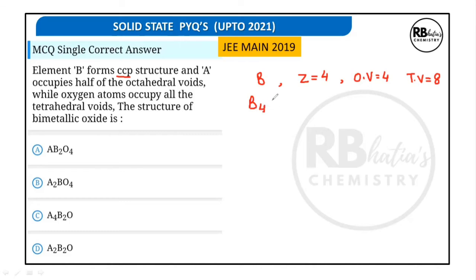A occupies half of the octahedral voids, means A will be 2. Oxygen atoms occupy all the tetrahedral voids. So what will the formula become? If I divide all this by 2 to get a simpler ratio, we get A1, B2 and O4. So the answer is AB2O4, that is A part.